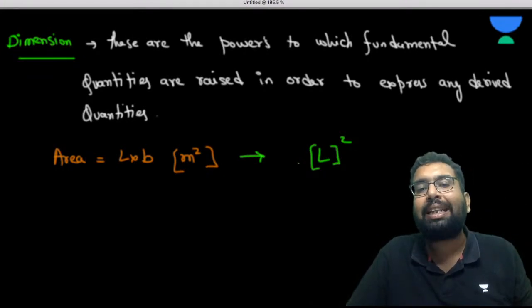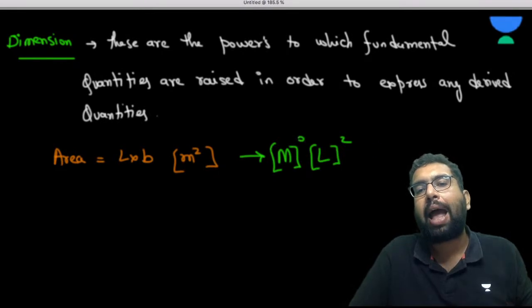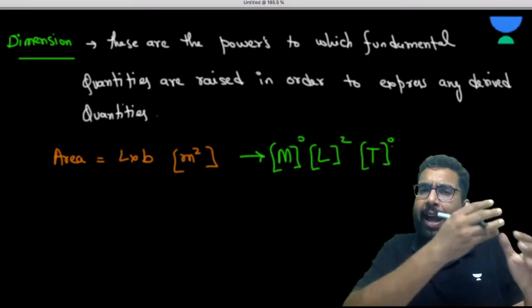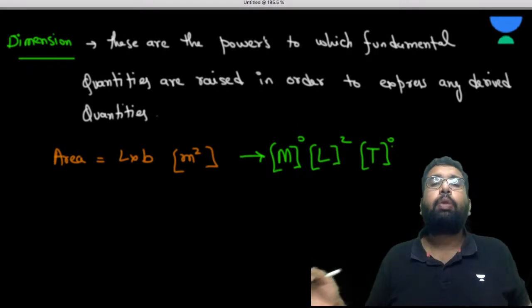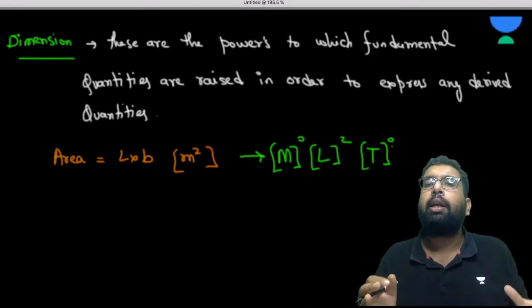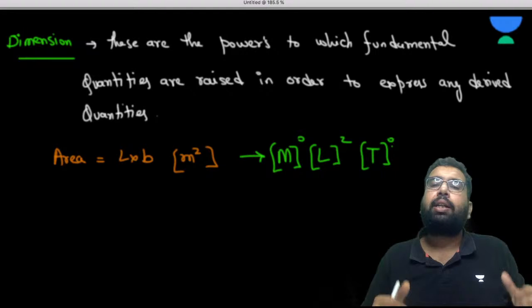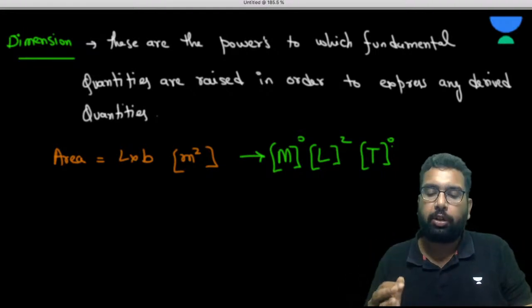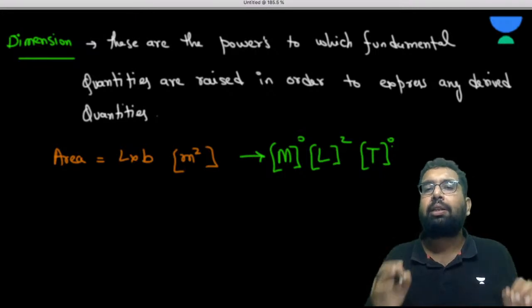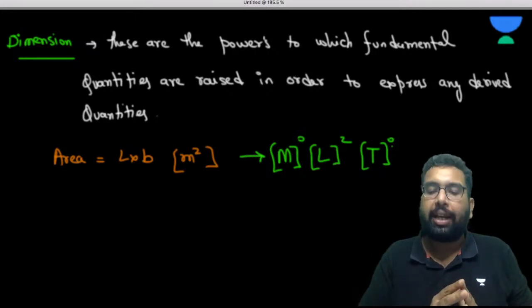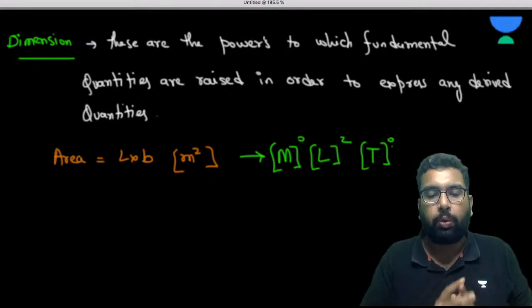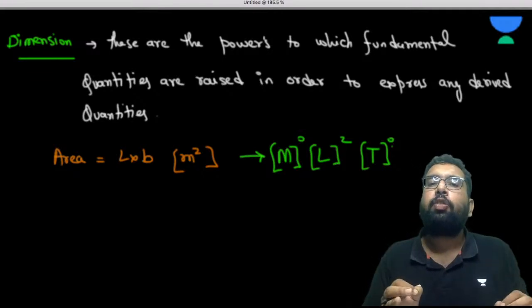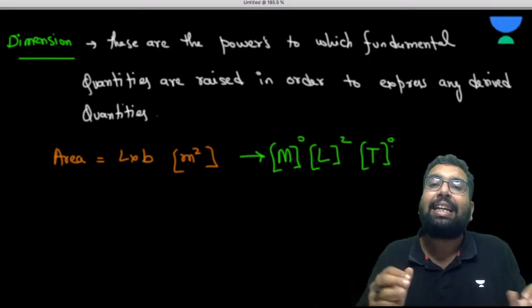So I can write it like this also: M0, L square, T0, and so on for all the 7 fundamental quantities. But in general, we represent most physical quantities in terms of MLT. The right way of saying it is that the dimension of area in mass is 0, in length is 2, and in time is 0.